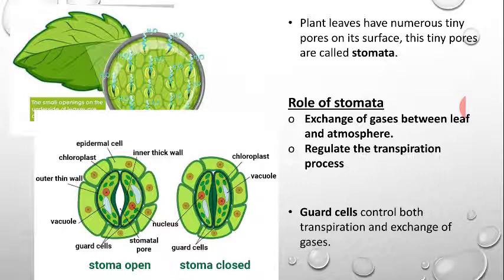You can see this pore is surrounded by two guard cells, and these guard cells are the main ones which function in opening and closing of the stomata. So what is the role of guard cells? Guard cells control both transpiration and exchange of gases. These are the two processes carried out by the guard cells in stomata.